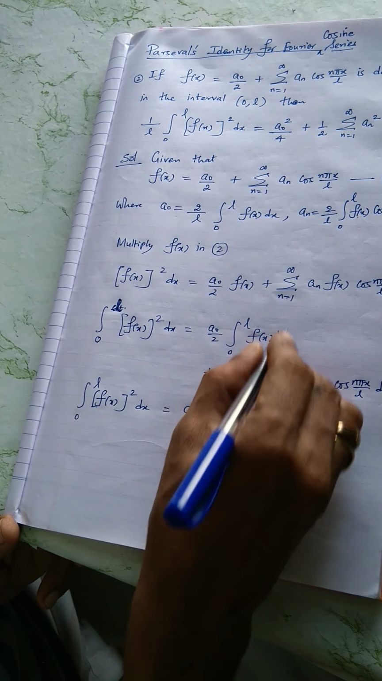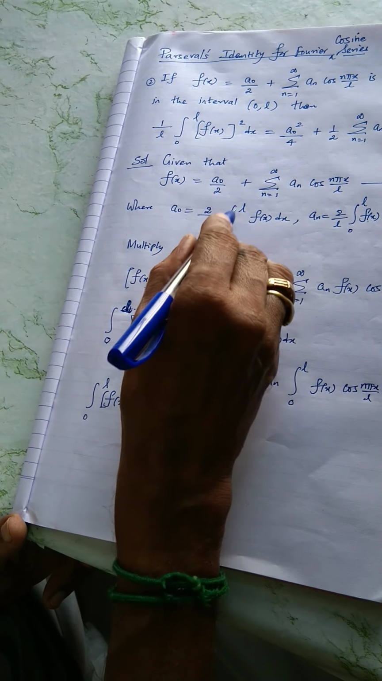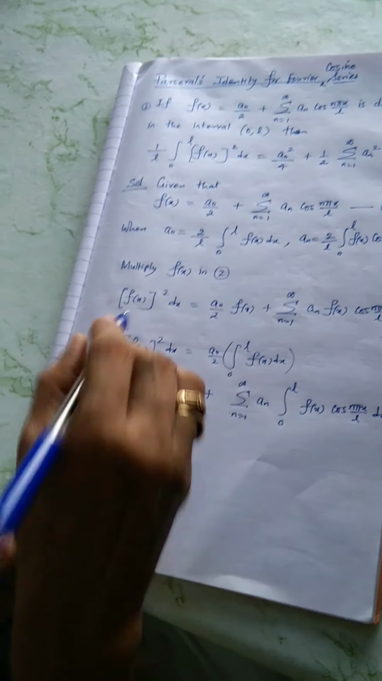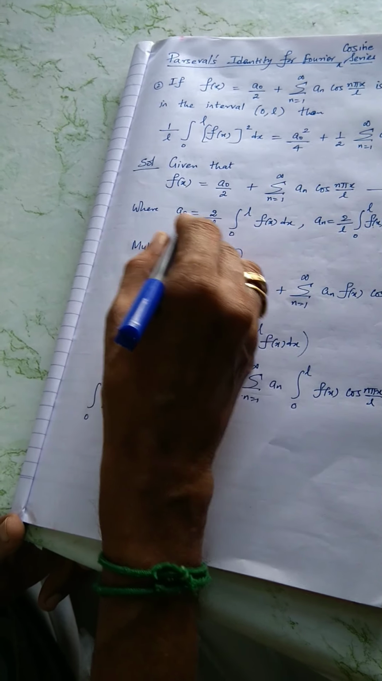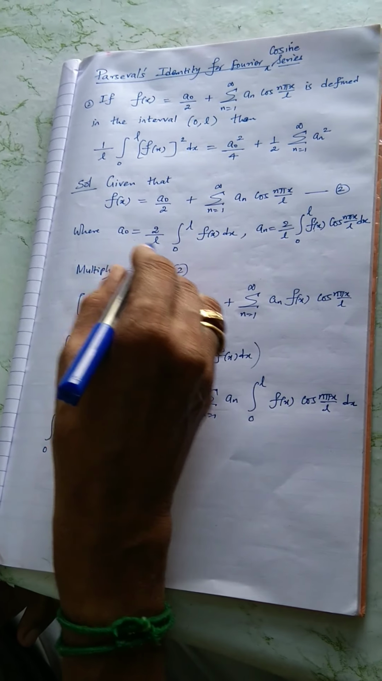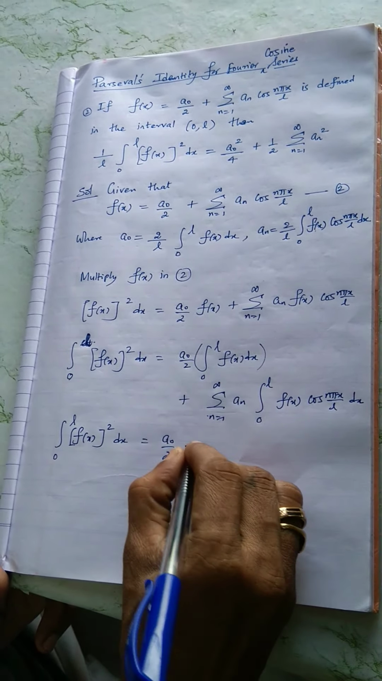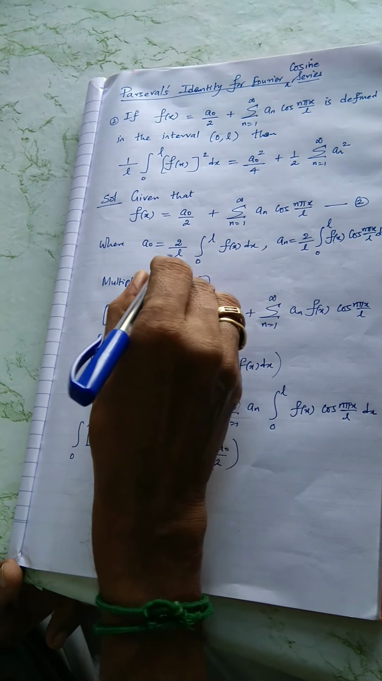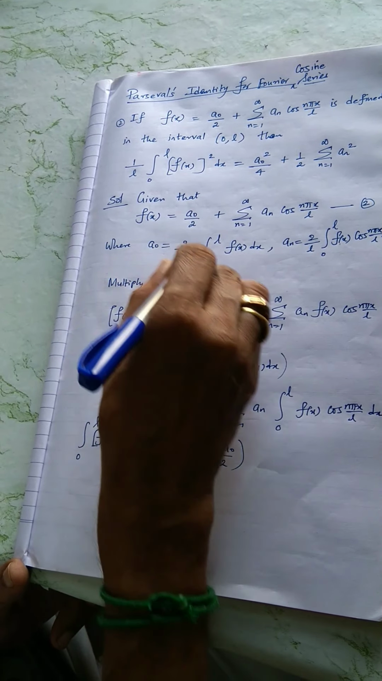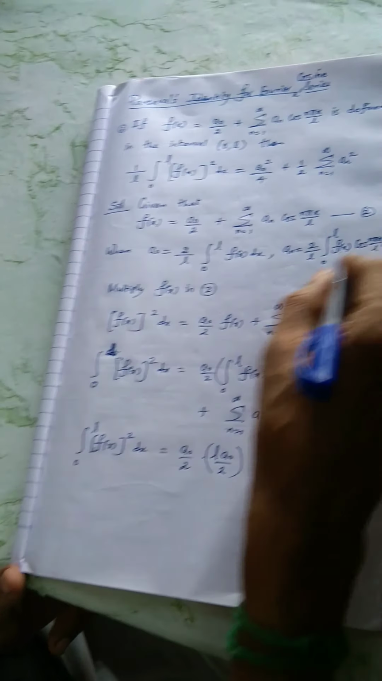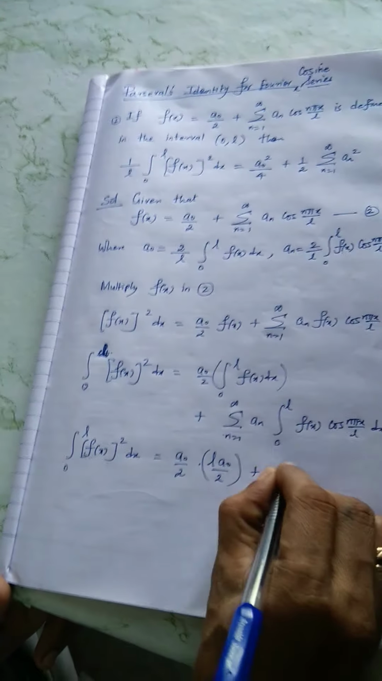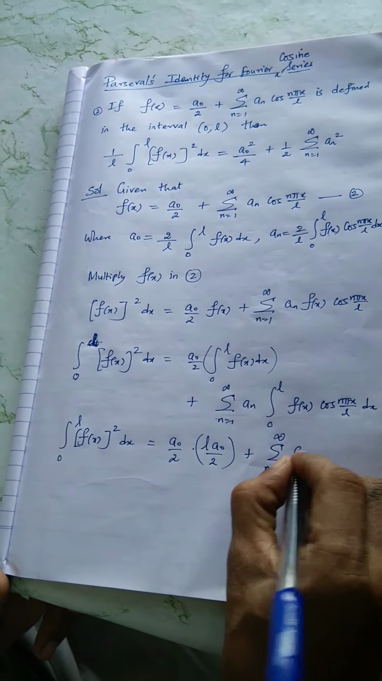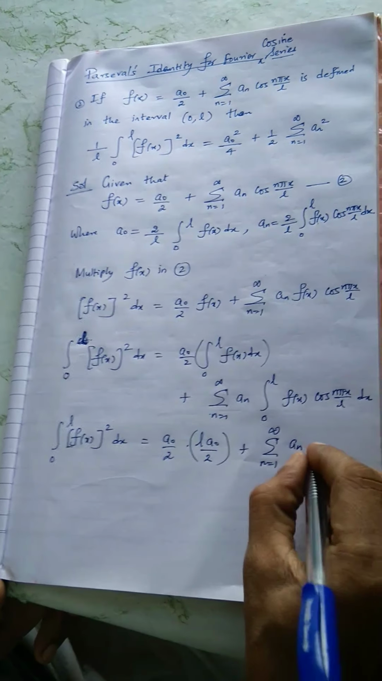Just recall what this particular value is. I want to take only the integral from 0 to L f x dx. Just cross multiply the entire thing to the other side, so you will get L a naught divided by 2. Carefully check, cross multiply the entire constant, let the integral be alone. Similarly, this side, sigma n equal to 1 to infinity a n into L a n by 2.